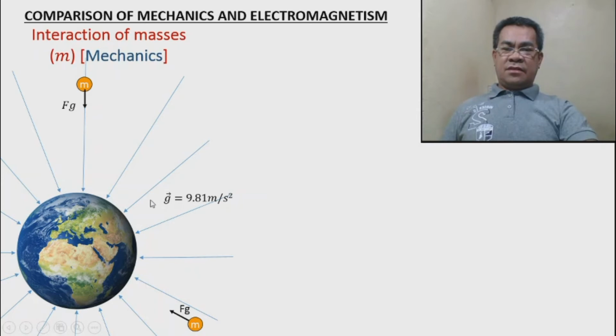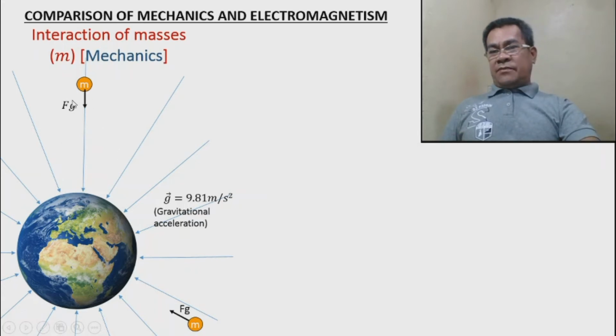Again, the 9.8 is due to the mass. So everything will be attracted. Why? Because of these lines. These are the gravitational lines, the Earth's gravity. Everything will be attracted towards the Earth, not repelled. Always attracted.